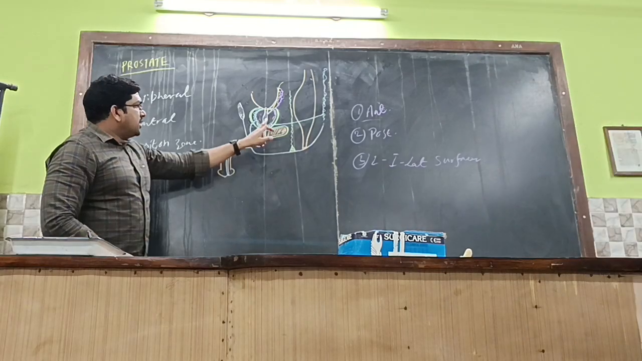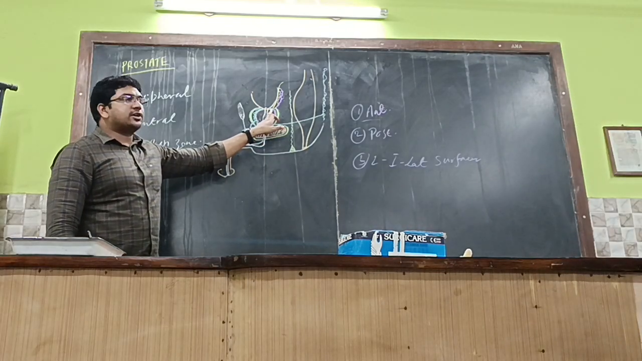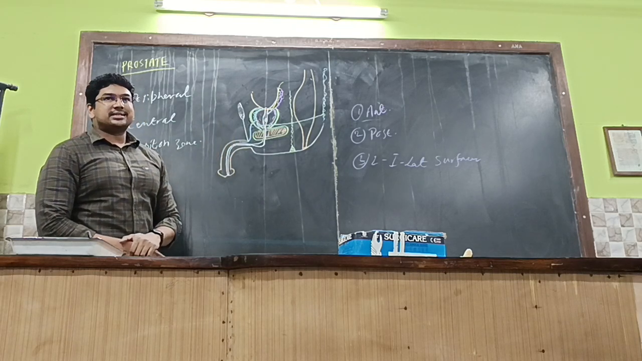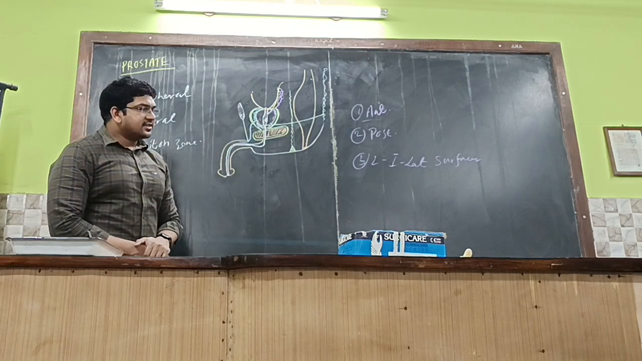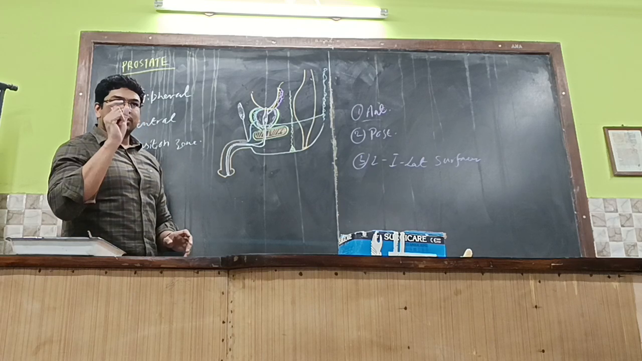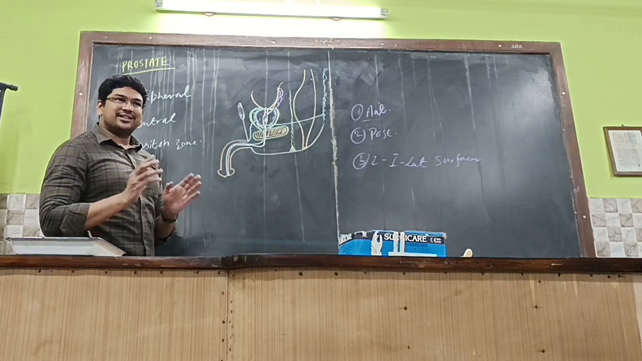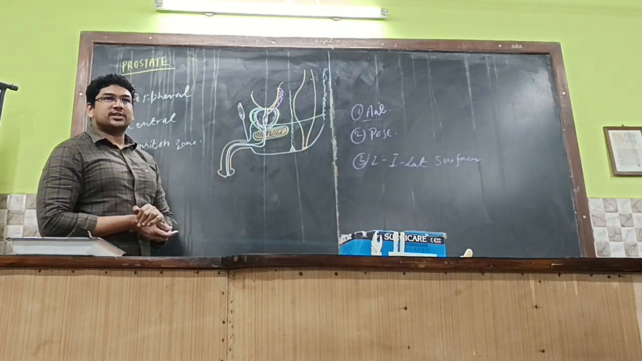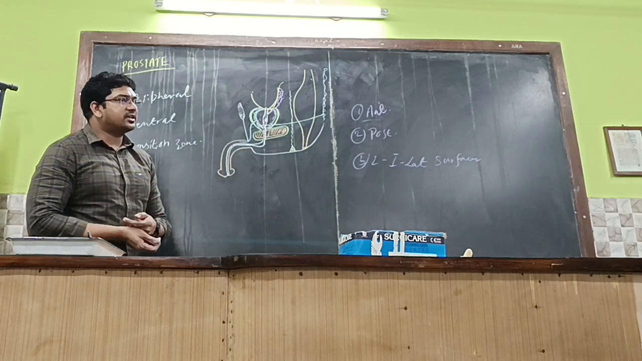So the base of the prostate is situated towards the neck of the urinary bladder. The neck of the urinary bladder contains the internal urethral orifice. Okay or not, right? The neck of the urinary bladder contains the internal urethral orifice. External urethral orifice is situated.